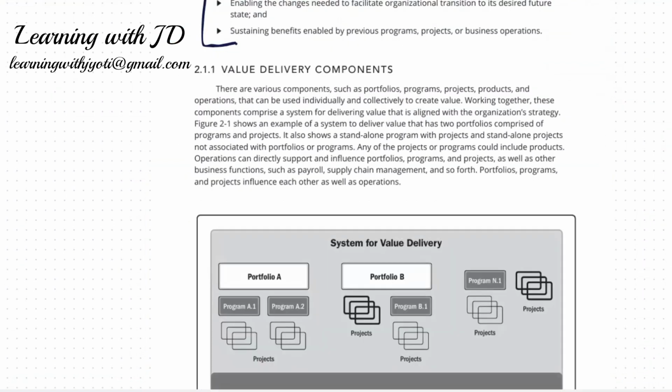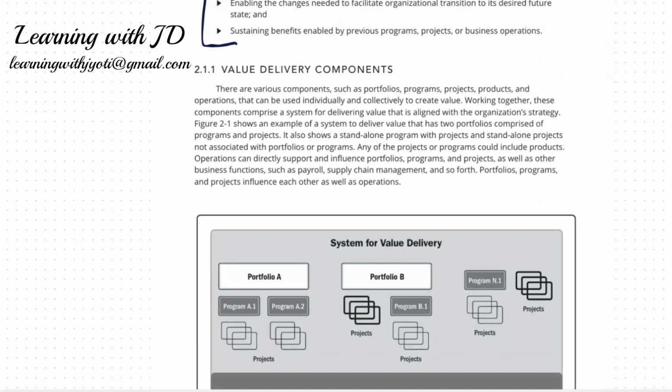Now let's look a little deeper into this concept. There are various components today, portfolios, programs, projects, products, operations, that are used individually and collectively to create value. Working together, these components comprise a system for delivering value that is aligned with the organizational system.